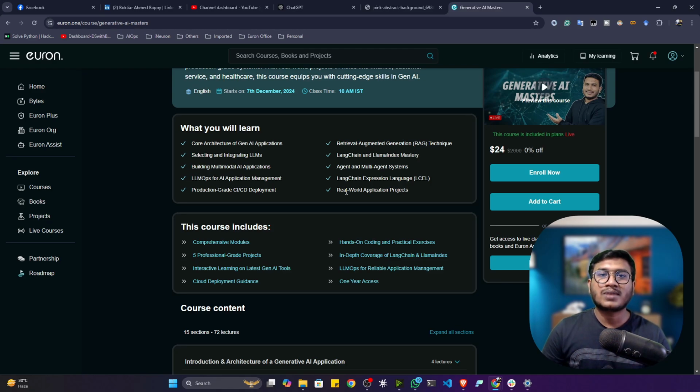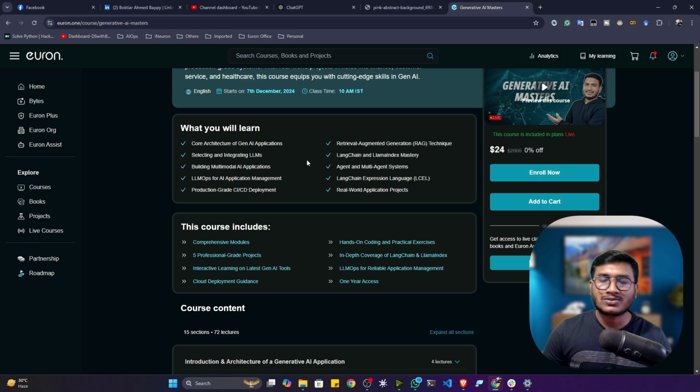In this course, we'll also master the second generation of LangChain called LangChain Expression Language, LCEL. So this is a super important concept inside generative AI nowadays. If you are using legacy LangChain, it will be deprecated soon. So you have to start with the second generation of LangChain, which is called LangChain Expression Language or LCEL.